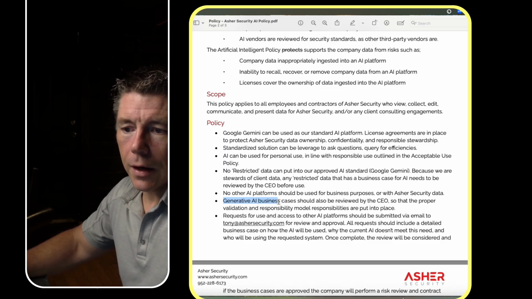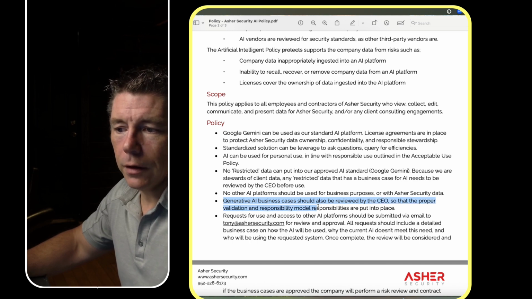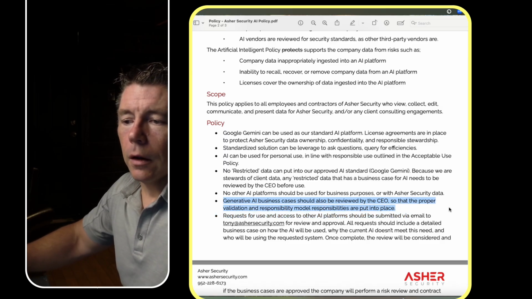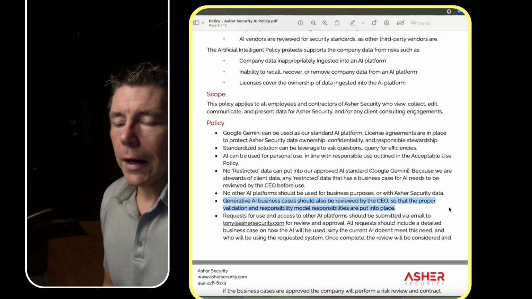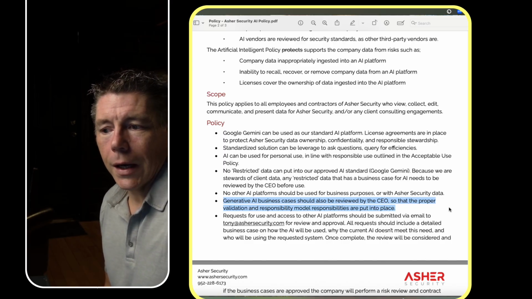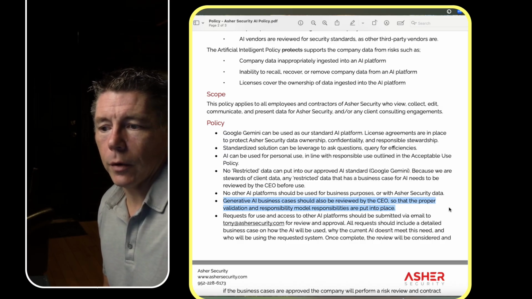Generative AI business cases should also be reviewed by the CEO so that proper validation and responsibility model responsibilities are put into place. If you decide to grab our guide on how to build an artificial intelligence governance program, we have a whole section on what the AI responsibility model is, and it can help you understand that.